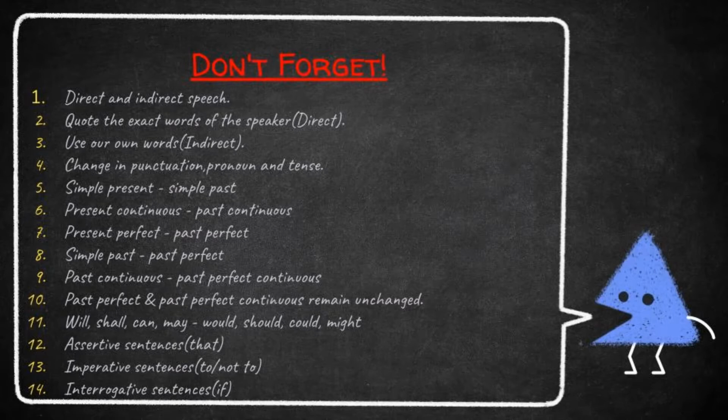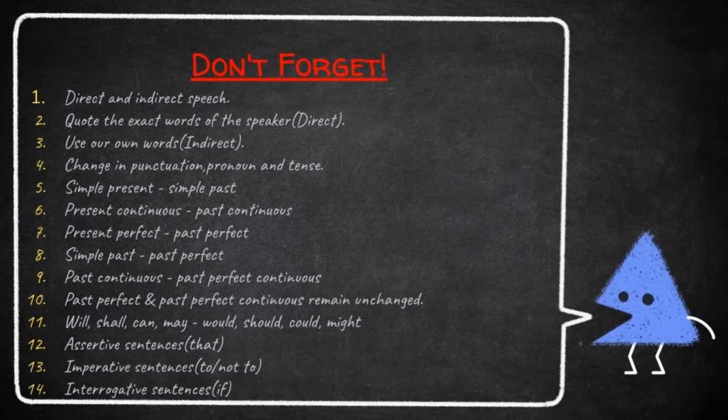If the direct speech is in simple present tense, we write the indirect speech in simple past tense. If the direct speech is in present continuous tense, we write the indirect speech in past continuous tense. If the direct speech is in present perfect tense, we write the indirect speech in past perfect tense.